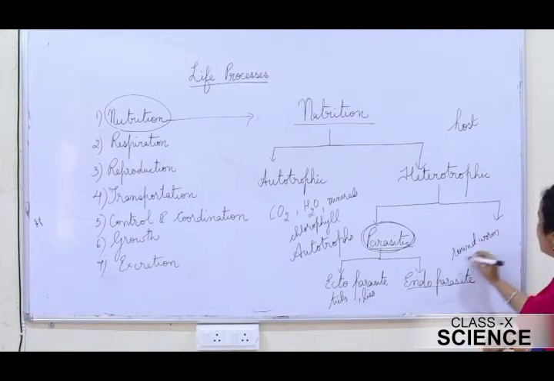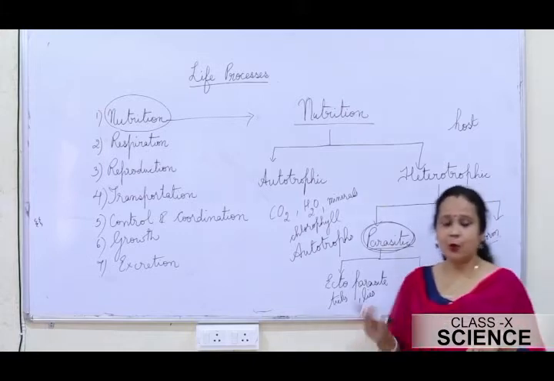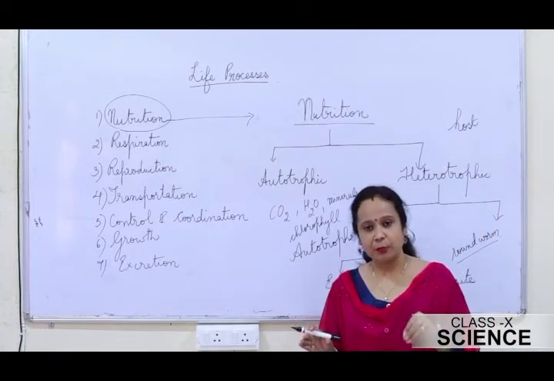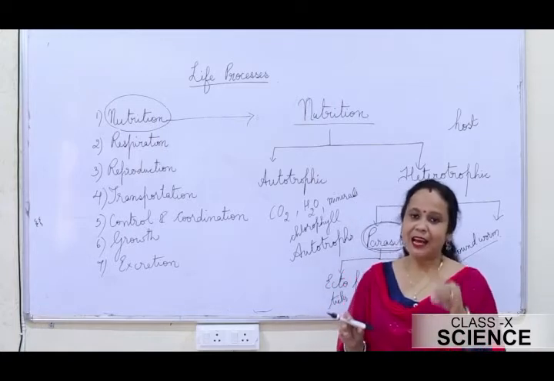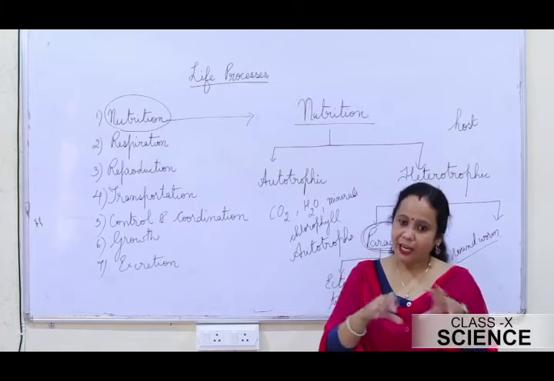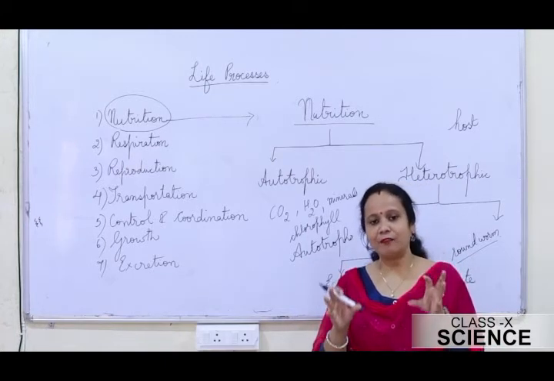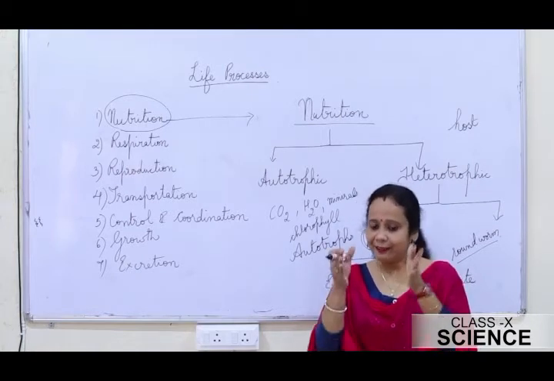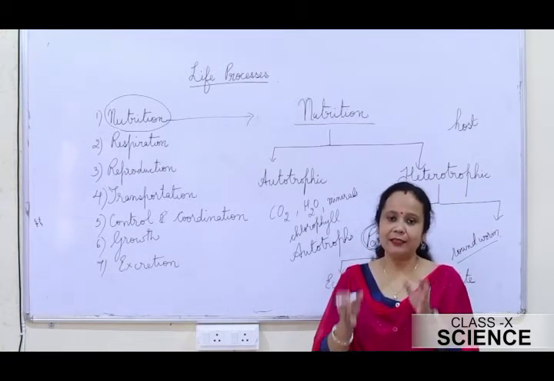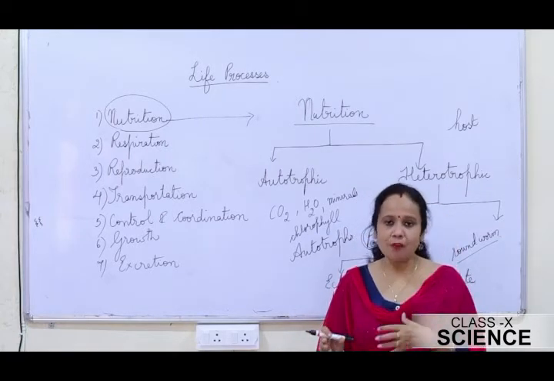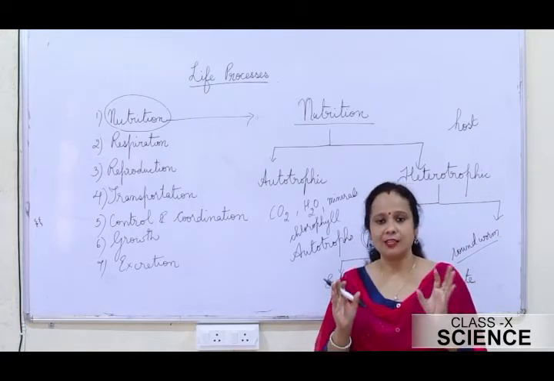You have studied about roundworm in class 9. Roundworm is actually a worm which is found in the intestine of the human being. These roundworms are actually the parasite. They survive in the intestine of the infected man, that is the host, and derive nutrition from it. In this type of interaction, only the worm that is inside the host body is benefited. In no way is the human being, the infected host, benefited.